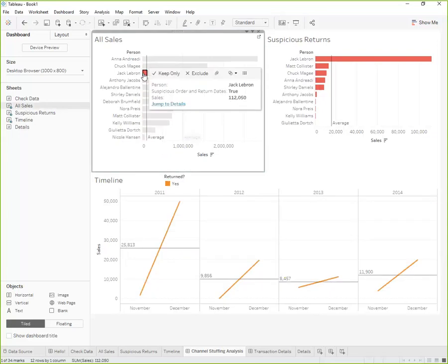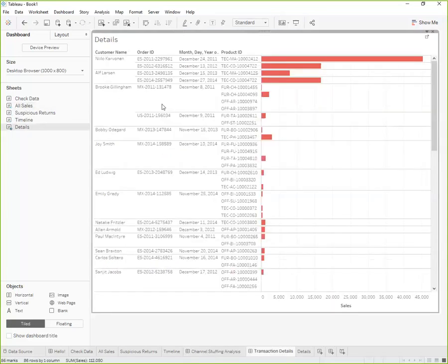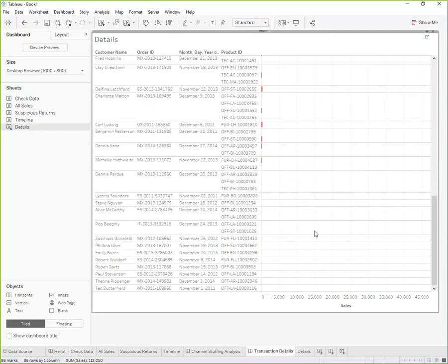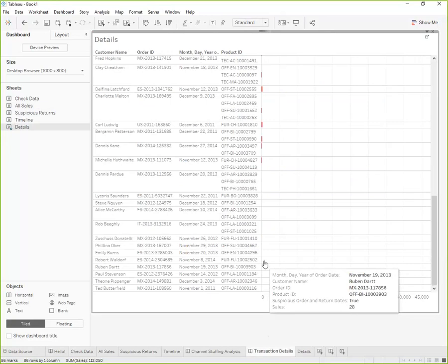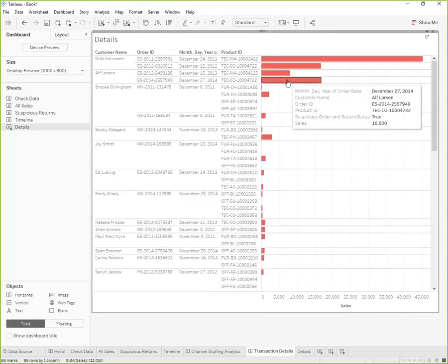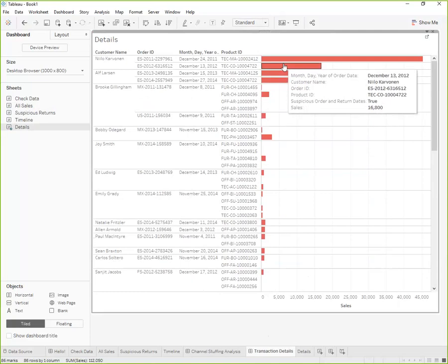I'm looking at only Jack LeBron suspicious returns, jumping to those details. And right away, I can see a rundown of all of his suspicious transactions. Now, a few are really, really small, maybe not things that we're concerned about. But up here at the top, we have some crazy high suspicious transactions.